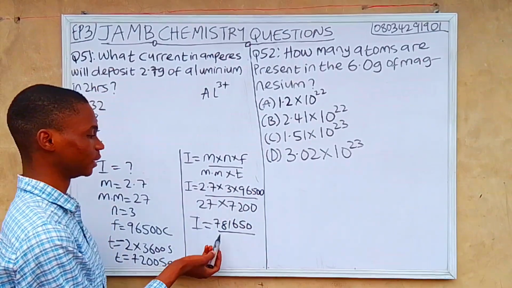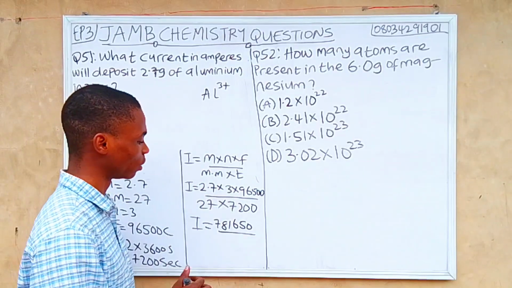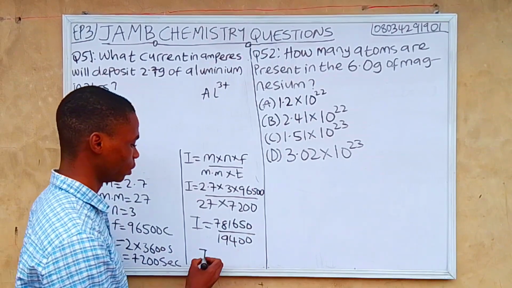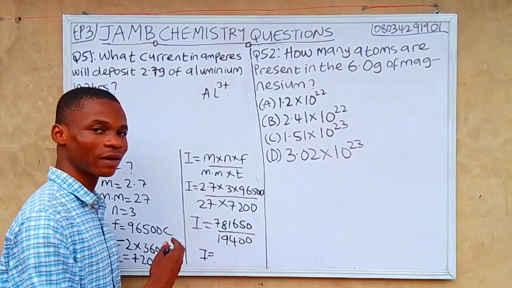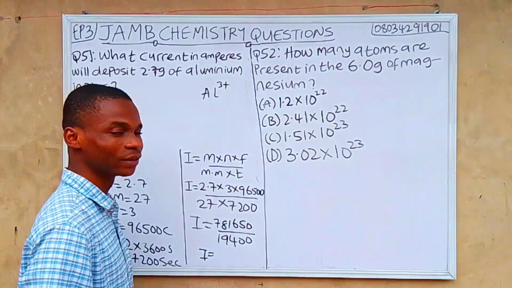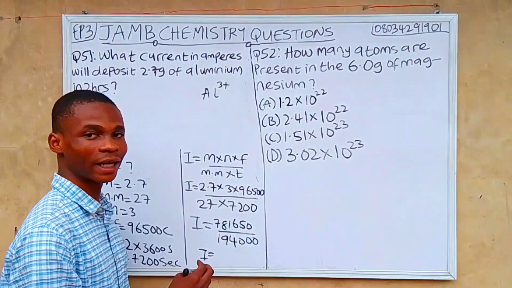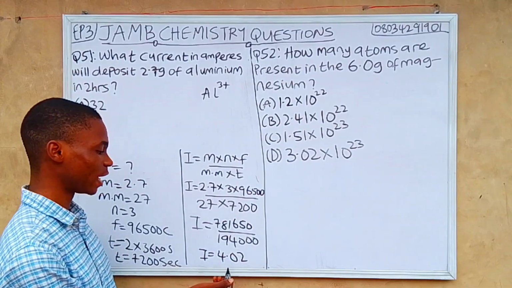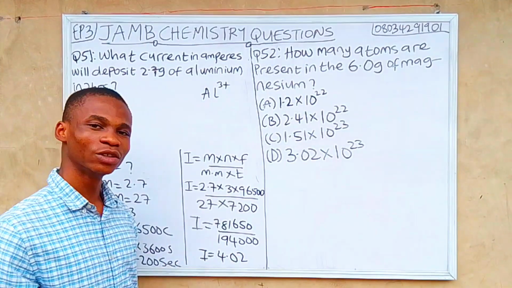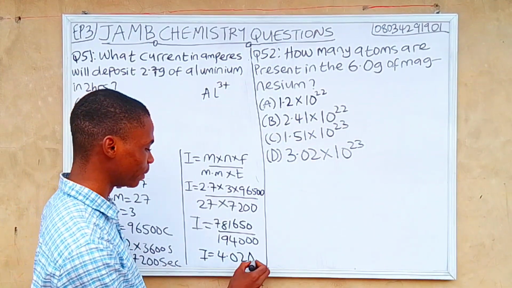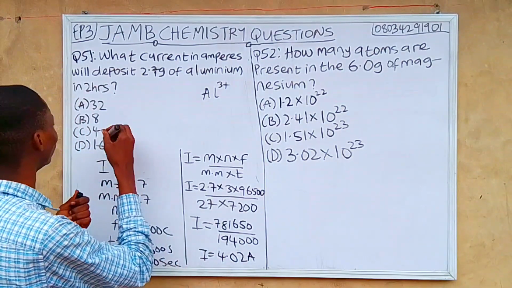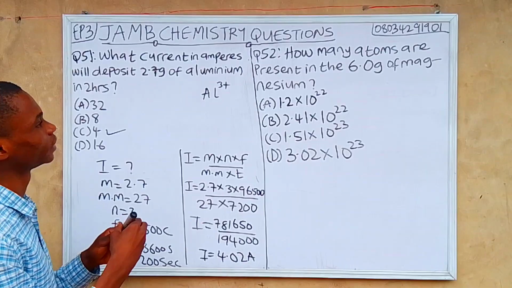Press your calculator. And 27 times 7,200 gives 194,400. So 781,650 divided by 194,400 gives us 4.02. We can't leave it like that, we have to put the unit there, and the unit of current is ampere. So let's check the options. Yes, it's option C. 4 is the correct answer.